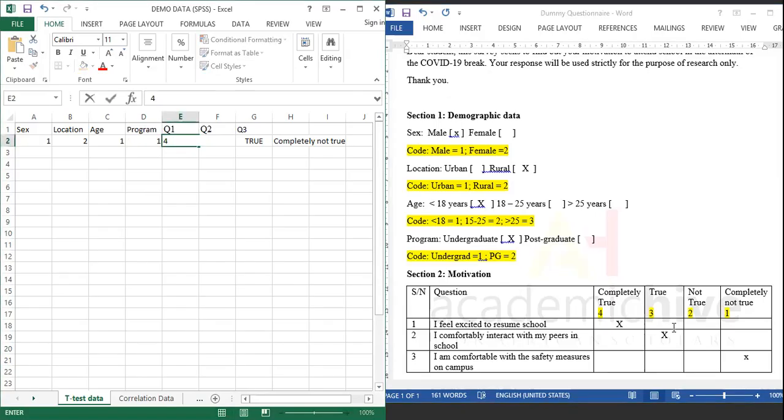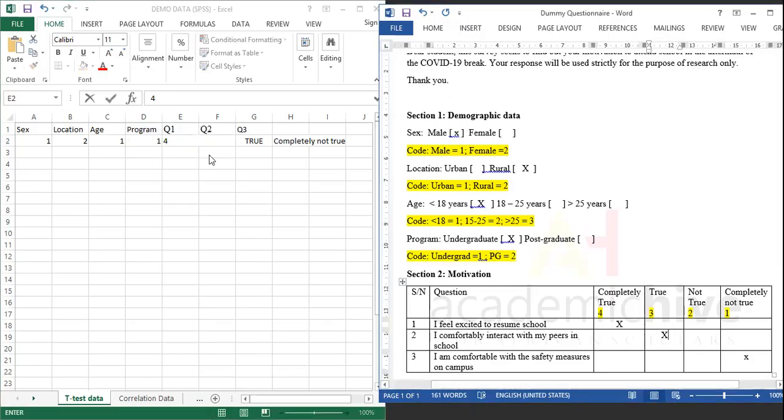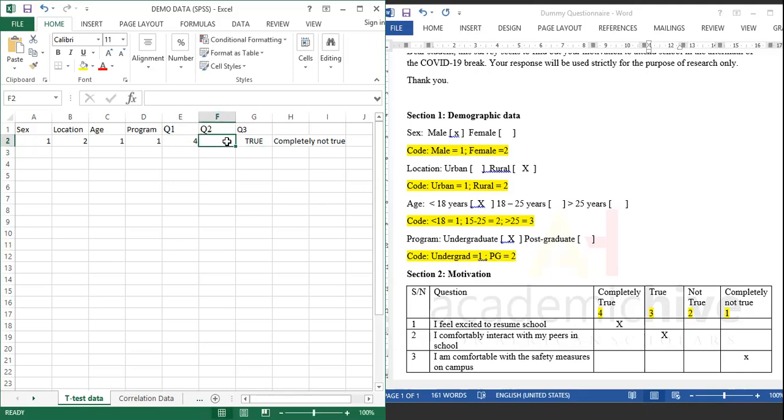The second question was true. We change it to what? 3. And the third question was completely not true. We change that to what? 1. Because that's the answer for 1.